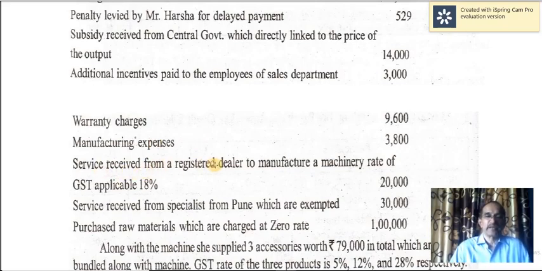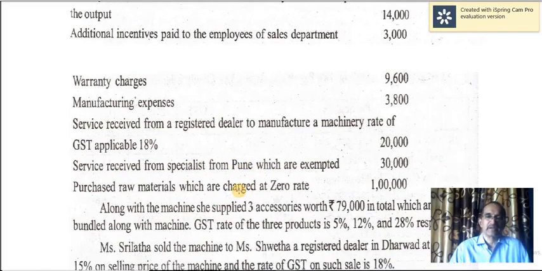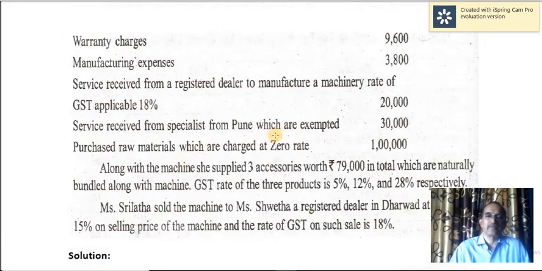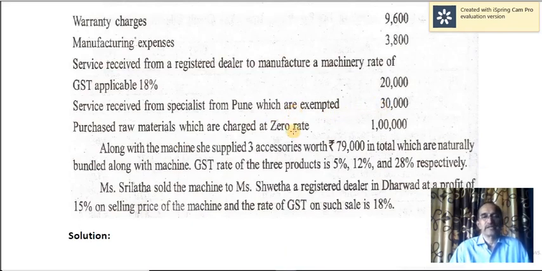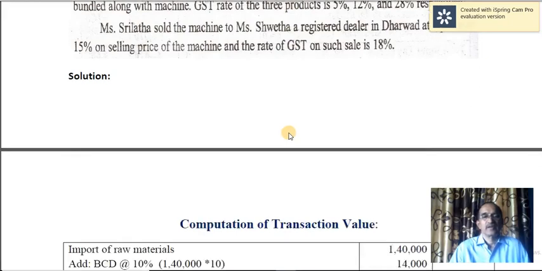Service received from a registered dealer to manufacture a machinery, rate of GST applicable is 18%, is also to be taken in order to calculate transaction value. Service received from specialists from Pune, which are exempted. Okay, for calculating transaction value, you have to include this 30,000, even though that is exempt. Okay.